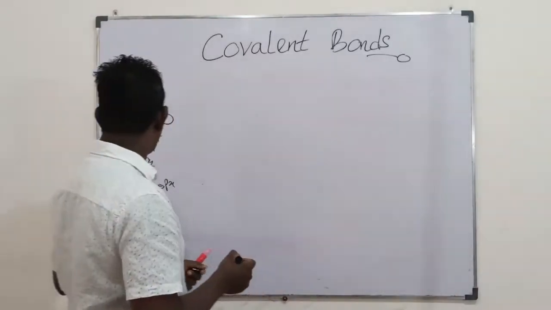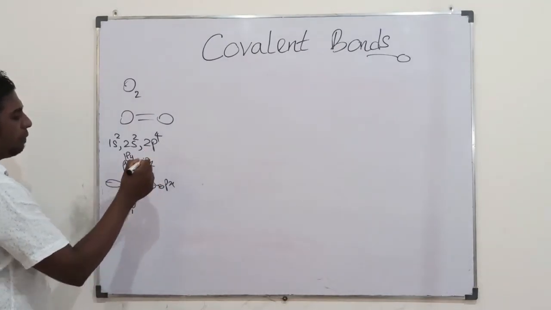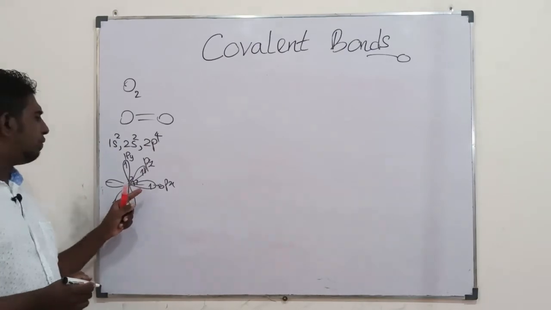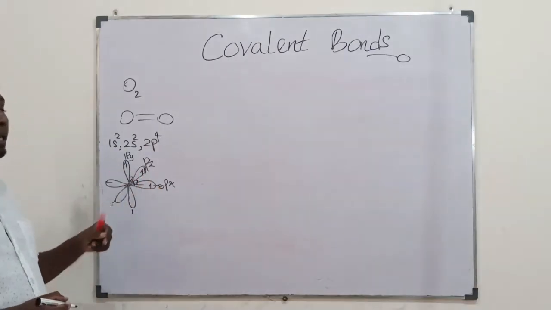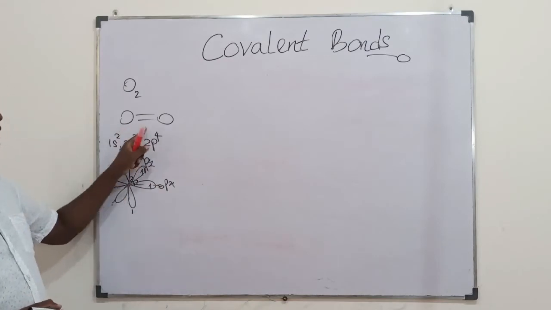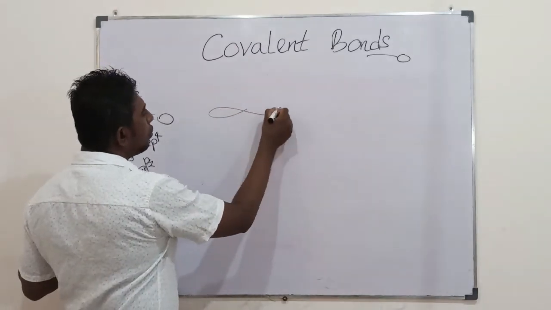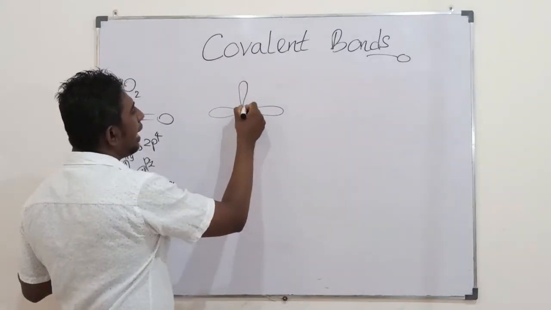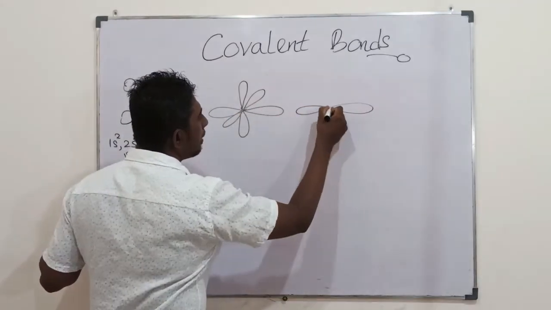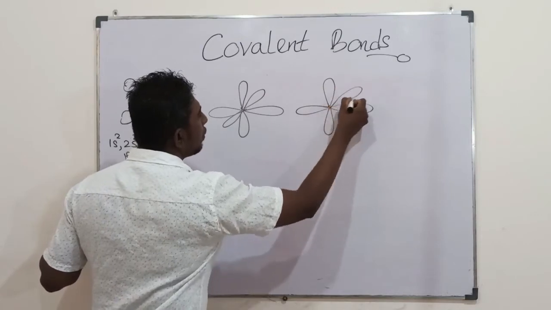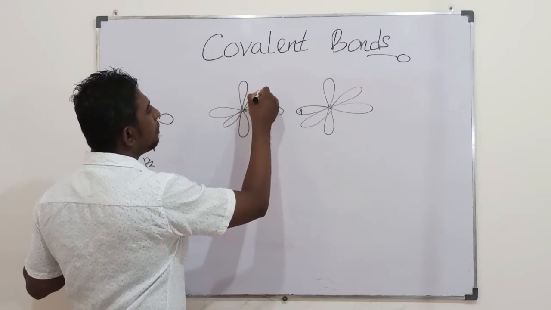Then students, in oxygen you could find 1, 2, 3, 4 electrons in p. One p orbital would be paired, and the other 2 p orbitals would be unpaired. Both oxygens there would be the same. So when they are about to overlap, these are the atomic orbitals. This is before overlapping. The first overlapping would be here between these two.